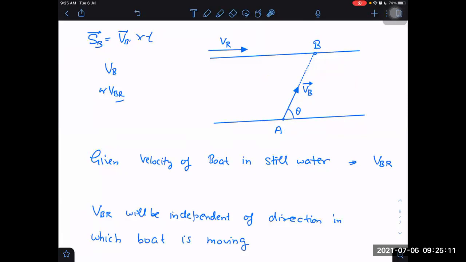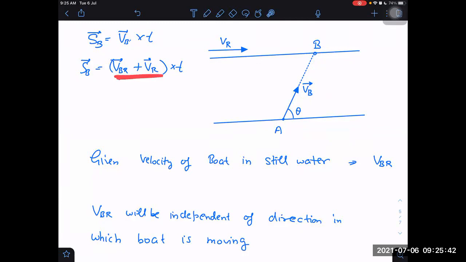Okay. Yes, sir. Understood, sir. So keep this idea in mind that when points are stationary with respect to bank or on the river bank, then when I want to move from one point to that other point, I have to take here VB, not VBR. But I can write VB in terms of VBR this way: VBR plus VR, relative motion formula, into time will be equal to SB.